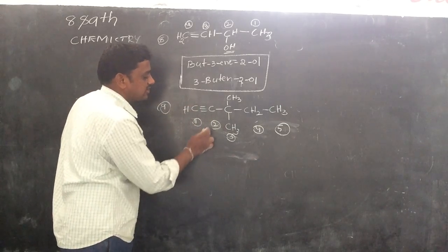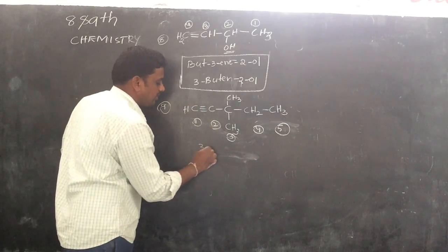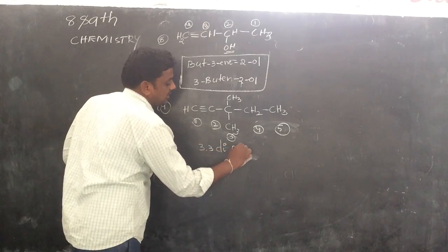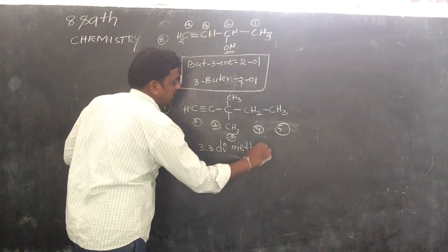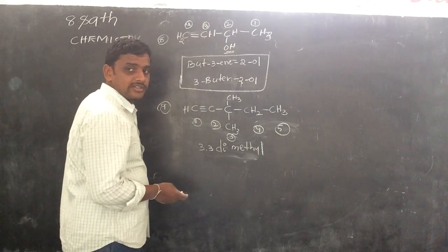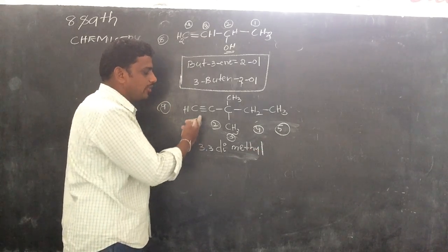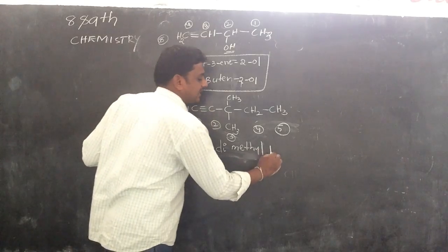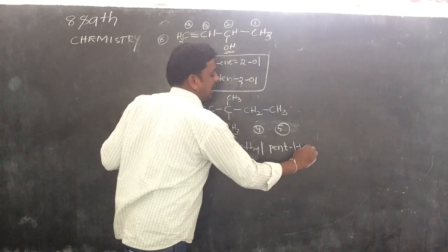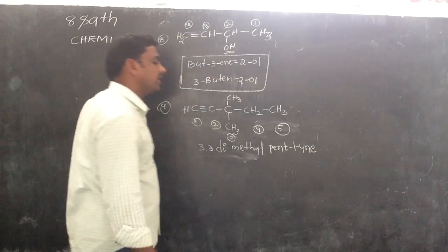Can you say the name of the compound? 3,3-dimethyl, right? 3,3-dimethyl. How many carbons? 5. Pent-1-yne.